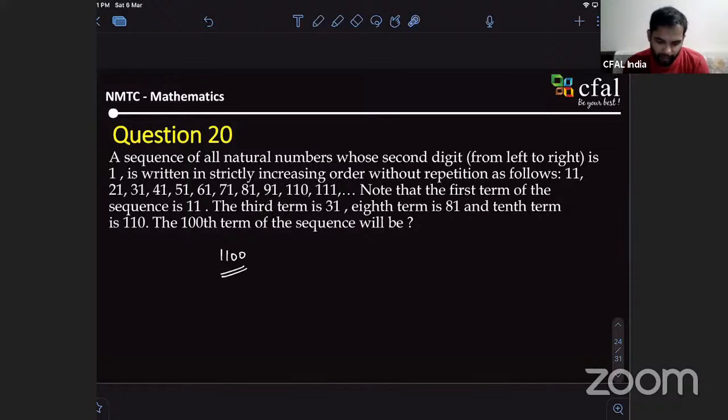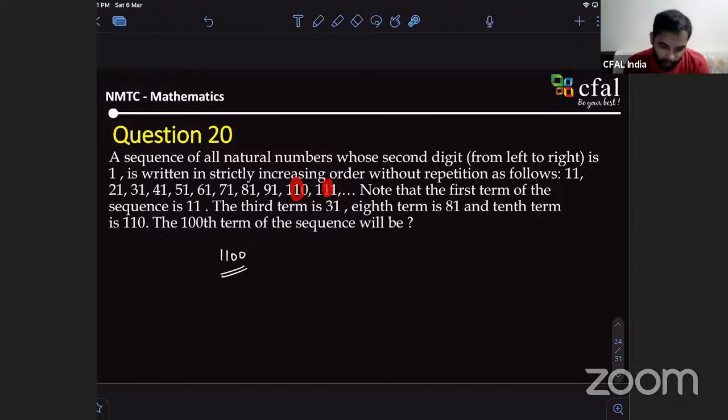See, a sequence of all natural numbers whose second digit from left to right is 1 is written in strictly increasing order without repetition. Are you able to follow? Second digit. Can you see the pattern? Nobody said the last digit is 1. Second digit. So from here, the second digit is 1. What is the next number you can think of with second digit 1? It is 111. 1 to 1 is not even in the pattern.